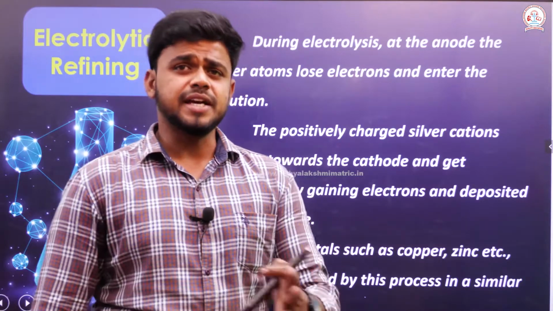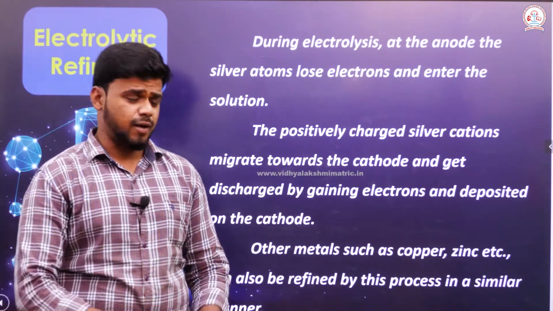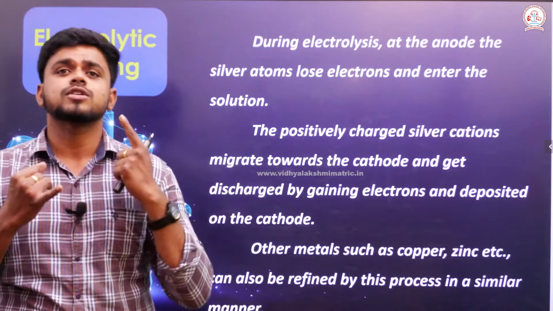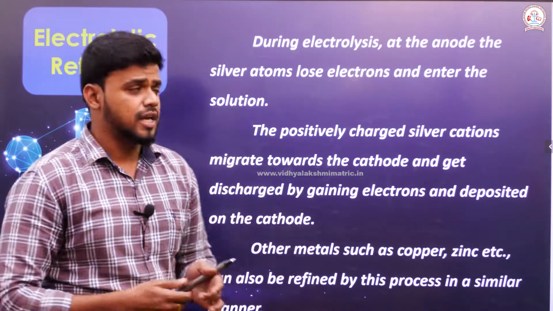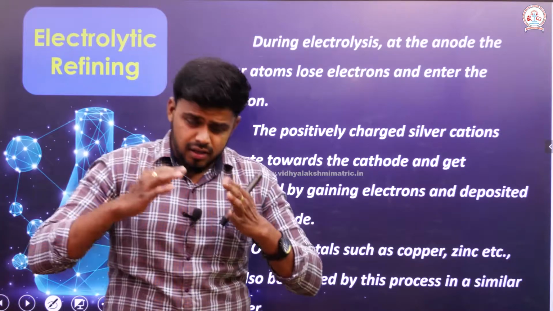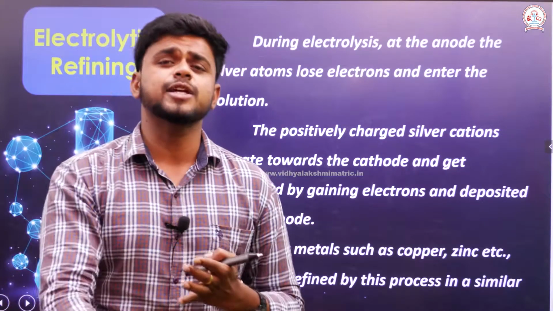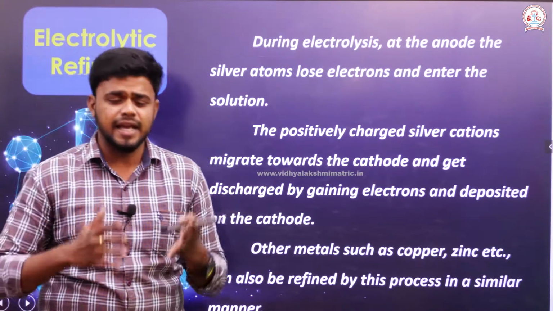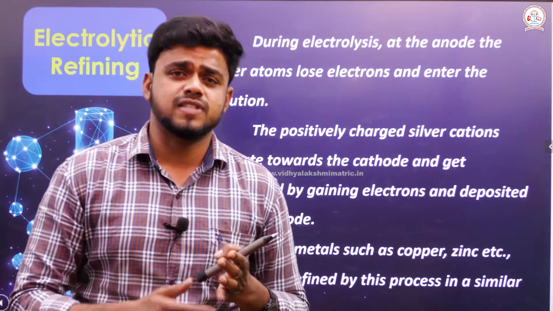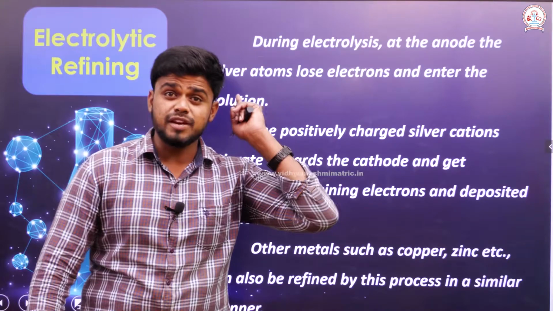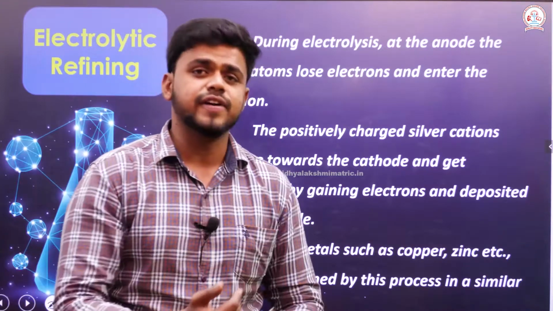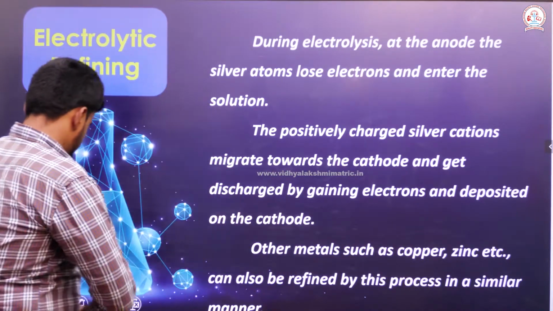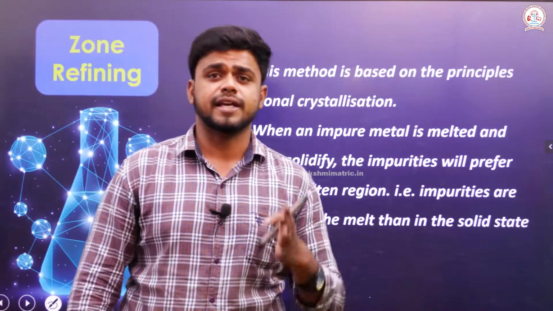So, during the electrolysis, it is very clear that at the anode oxidation occurs. Silver loses an electron and enters into the solution. This positively charged cation will gain an electron by migrating towards the cathode and get deposited on the cathode. This is the process called electrolytic refining. The example that I have stated here is silver, but it is not that only silver can be refined with the help of electrolytic refining. I can also refine zinc, copper, and other metals. This is the overall reaction behind electrolytic refining.